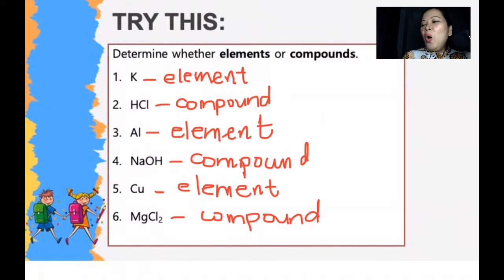Well done. So I hope that you were able to understand elements and compounds again, and of course atoms. So atoms are the basic unit of all chemical elements. An element is made up of one kind of atom, while compounds are made up of 2 or more different atoms. So that is MgCl2. Yes, it's a compound. Well done.